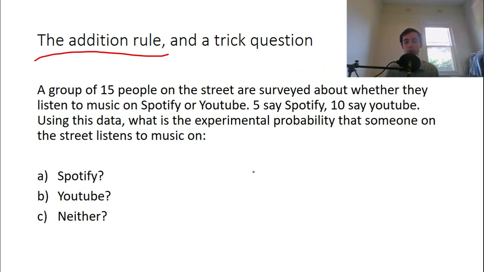And the reason we can work out an experimental probability is because, remember, experimental probability is about data. We get some data, so some statistics, and we use those statistics to come up with a guess about the probability of something. So the question is, what is the experimental probability that somebody on the street listens to music on Spotify, for example? Now, we're only asking 15 people. We're not asking everybody on the street. This is why it's an experimental probability. You do an experiment, you take a survey, and you use that data to work out your guess for the probability.